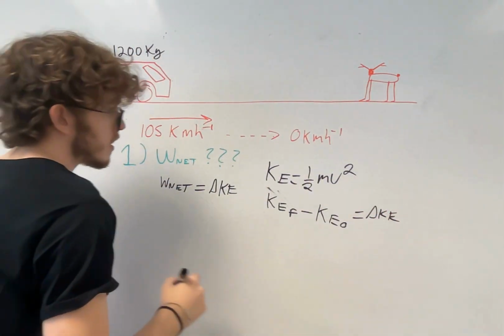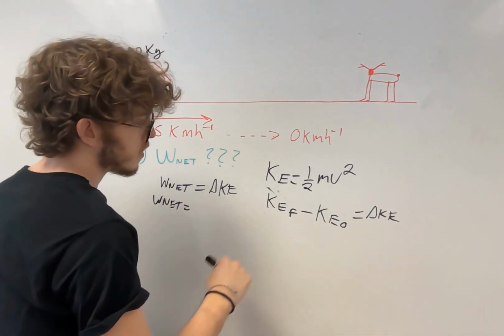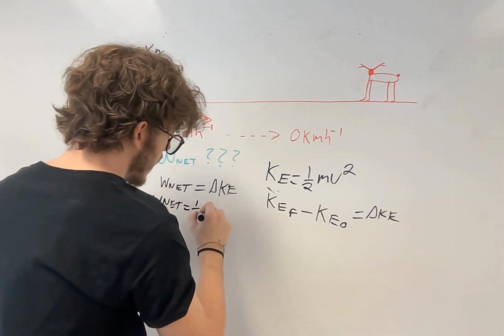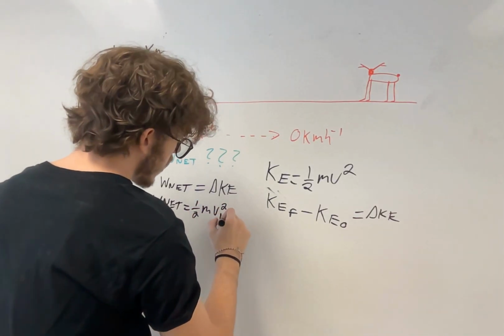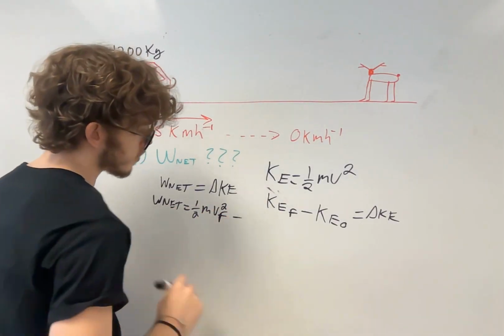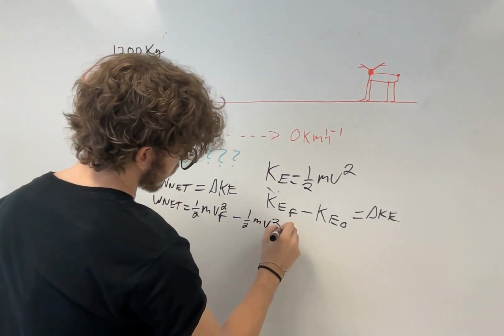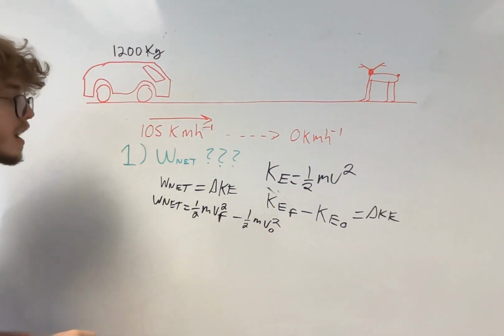So we can actually plug this in. That work net is equal to kinetic energy final, which is 1/2 mass velocity squared. We'll put an F to signify that it is the final velocity. We're going to subtract that from 1/2 mass velocity initial squared, and that will give us the work net.